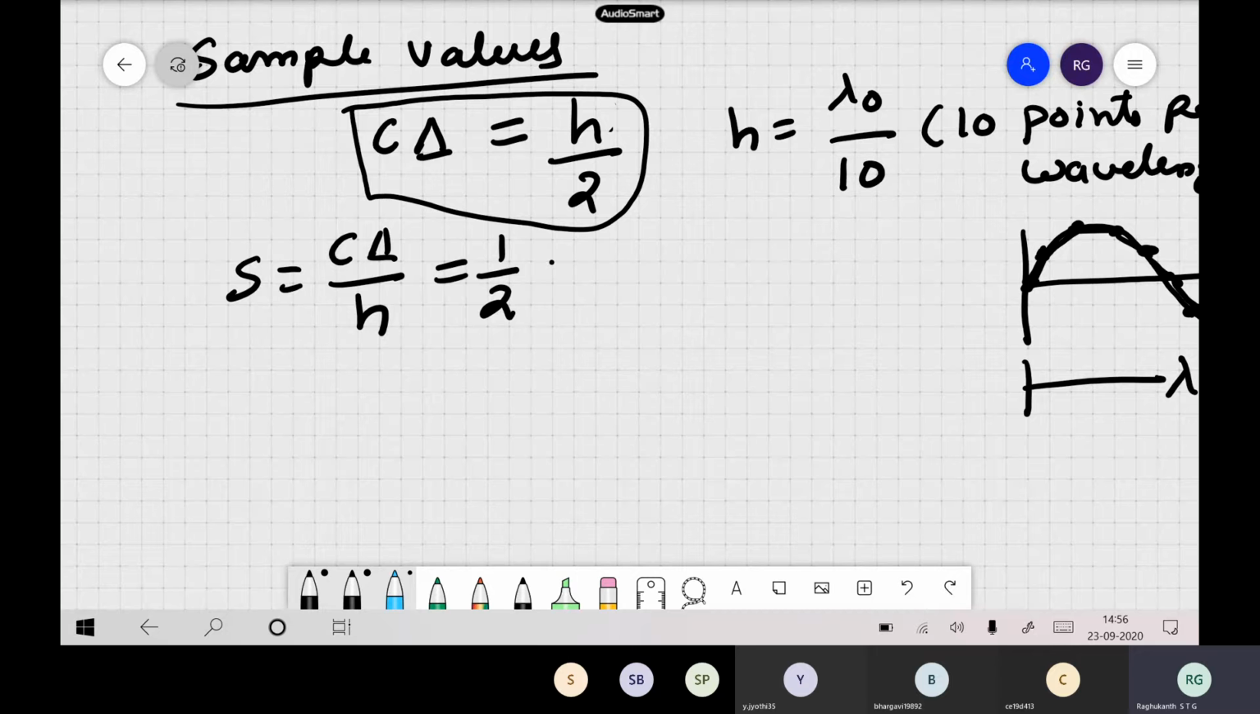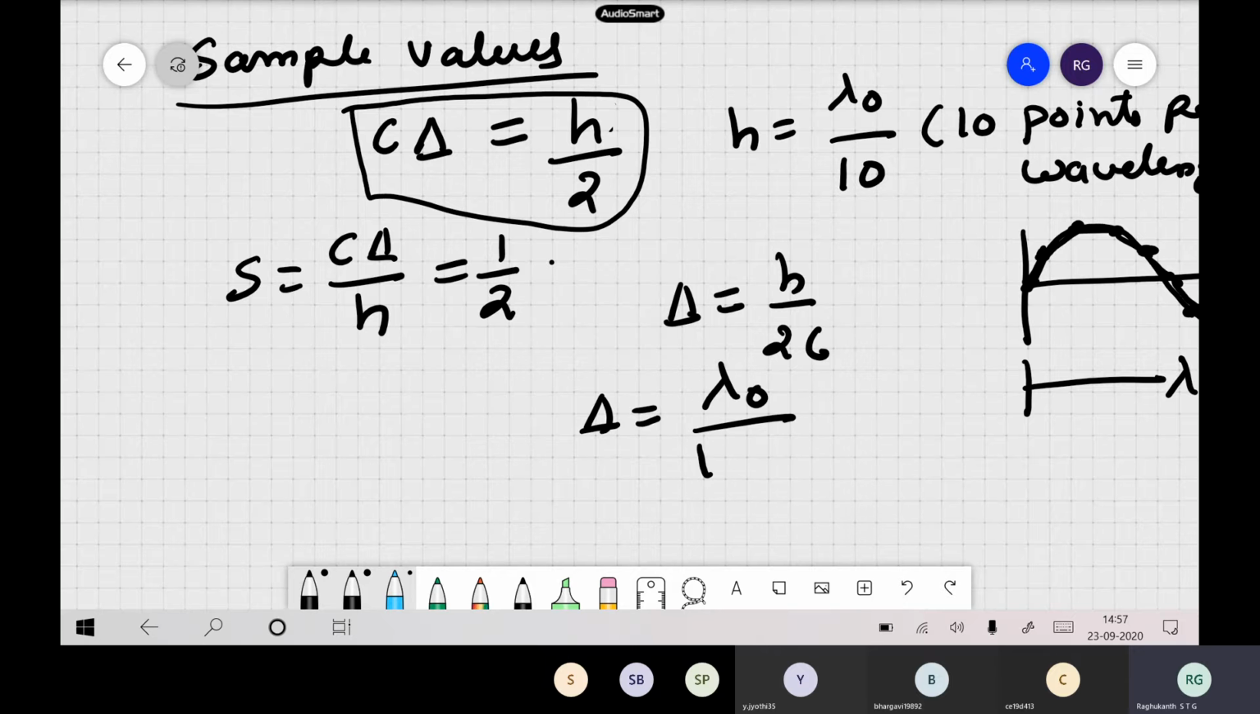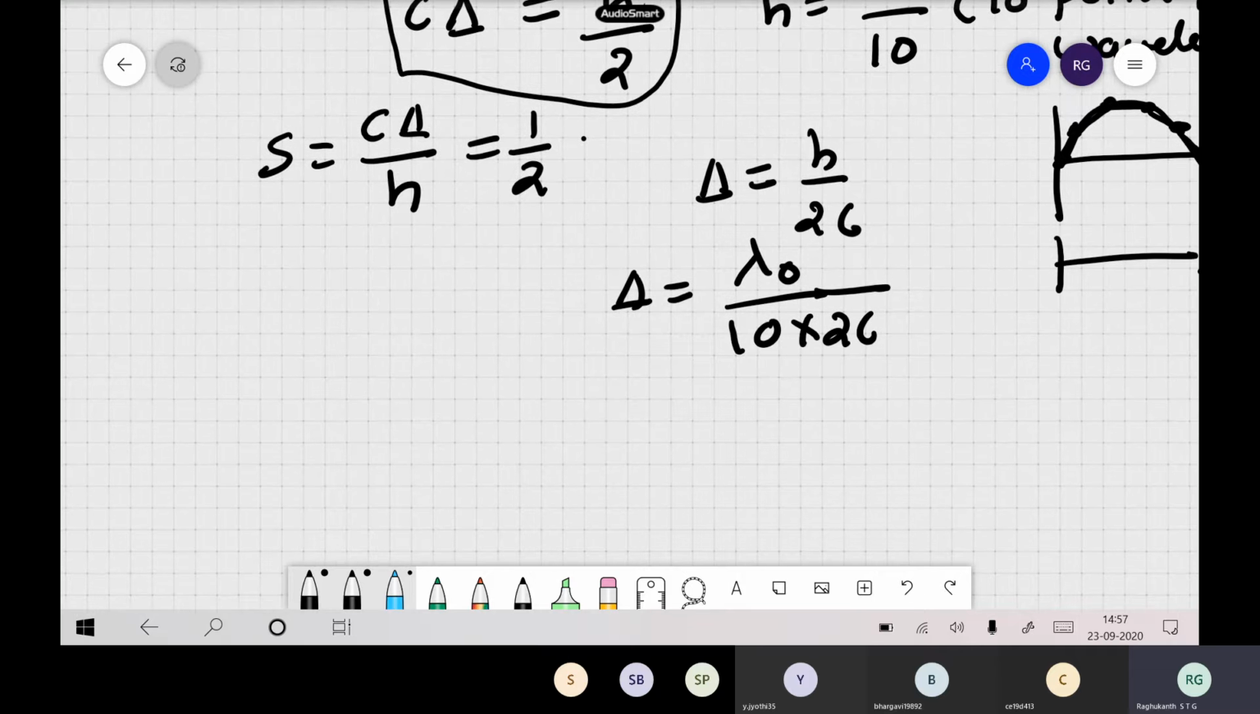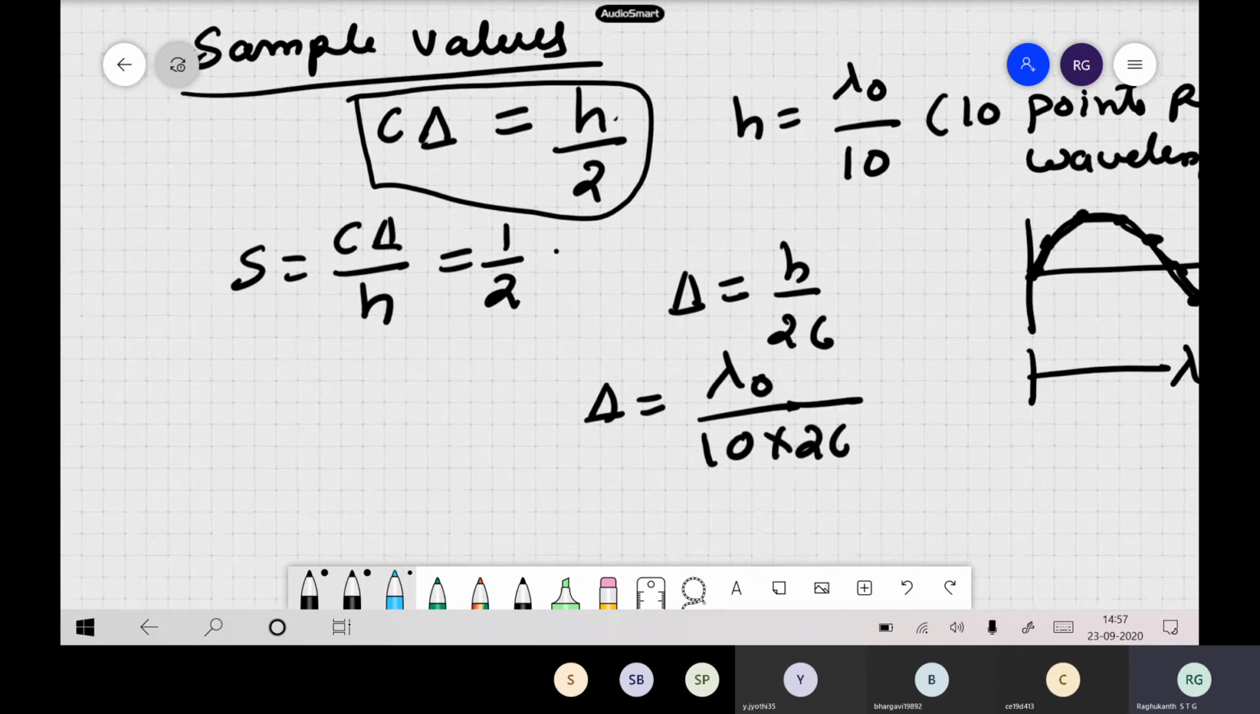So h is lambda naught by 10. Once h is fixed, you can find out delta also. The time step is basically h by 2 times c, where h is nothing but lambda naught by 10. So we have selected the time step as h by 2c, and the spatial step as lambda naught by 10.